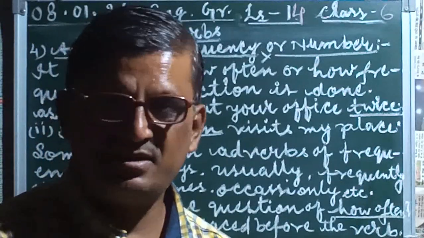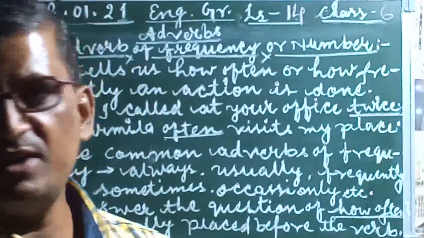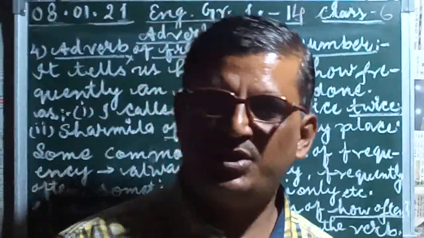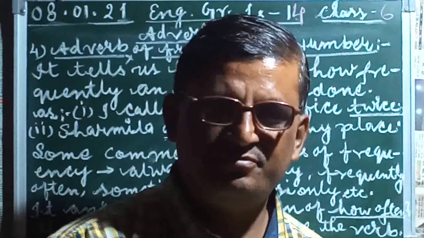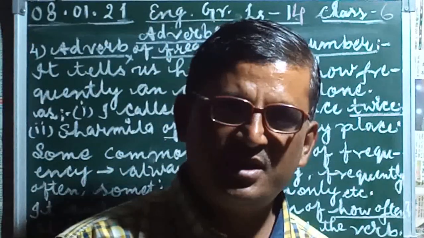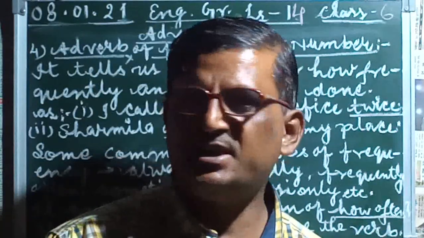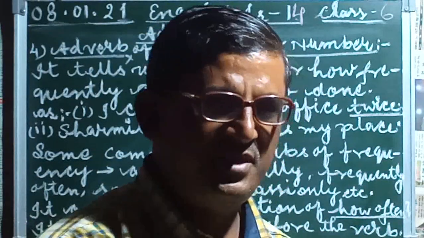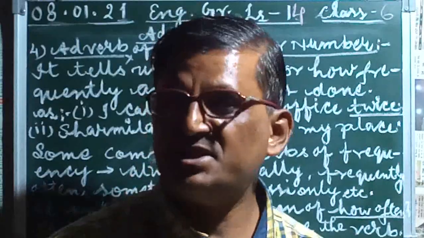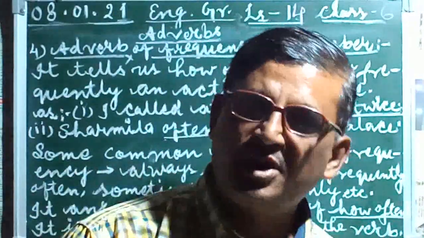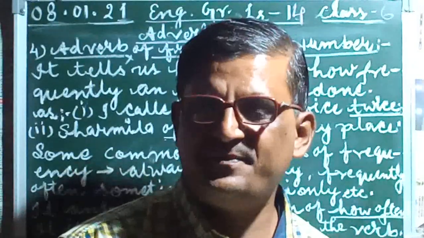Just like in first number, in adverbs of manner, we have studied how an action is done, in what manner the action is done. In second number, we have studied where an action is done, at what place an action is done.